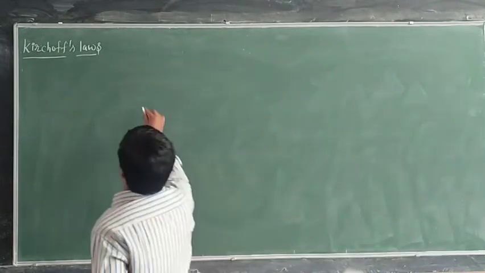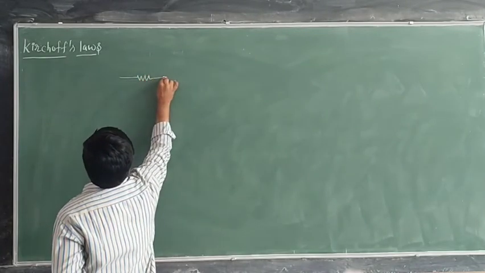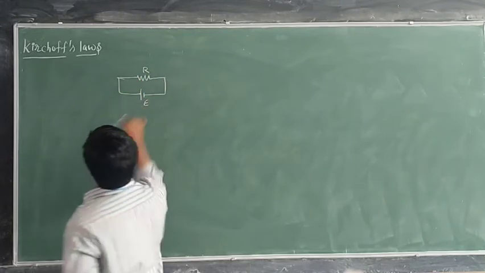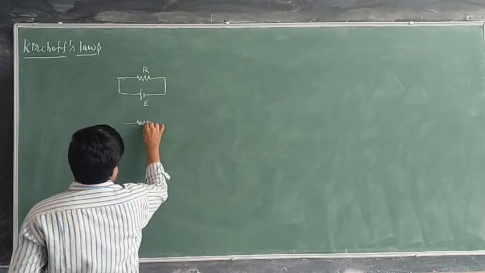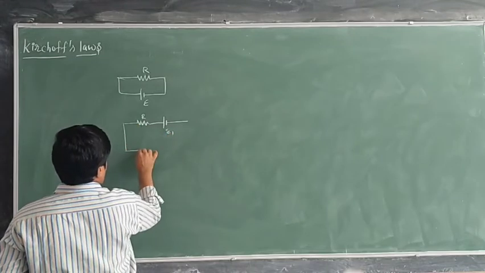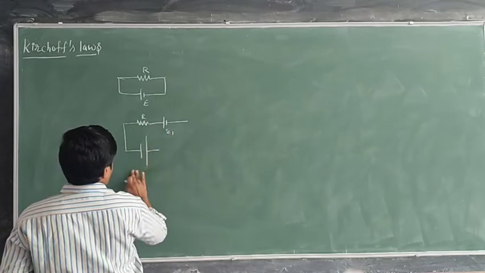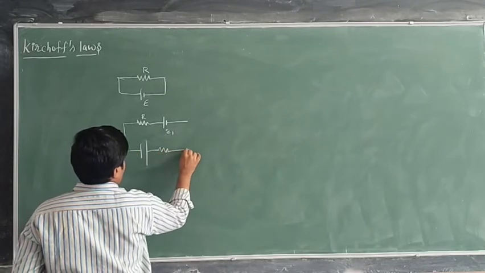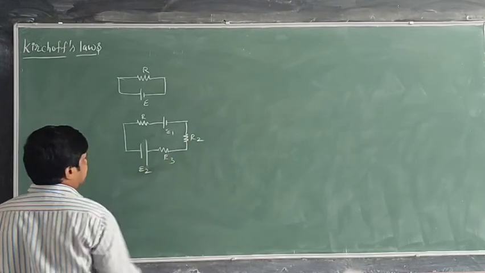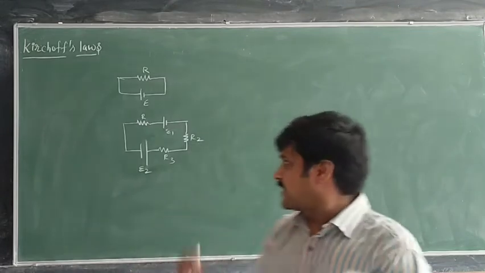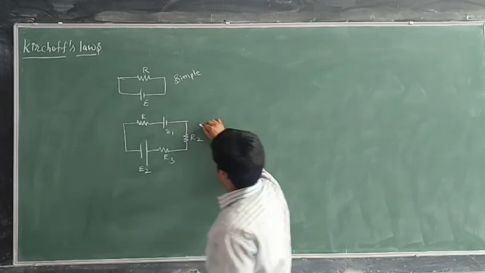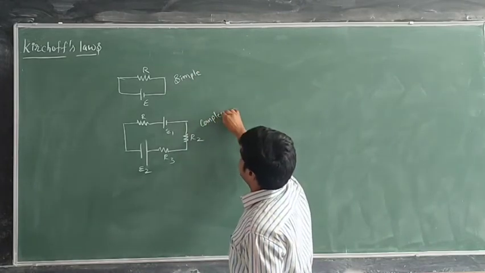If you see here, this is a circuit. Here a resistance R is there, and here a cell of EMF E. Here I am going to take another circuit, with resistance R1, cell of EMF E1, and here another cell, then R2 resistance, R3 resistance, and the EMF of the cell like this. This circuit is said to be a simple circuit, and this circuit is said to be a complex circuit.